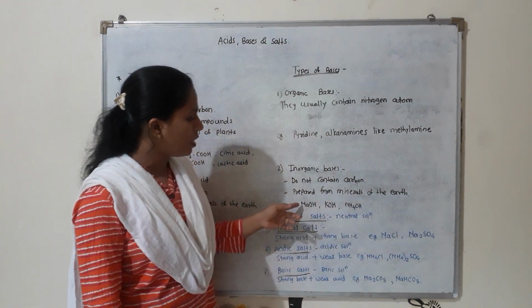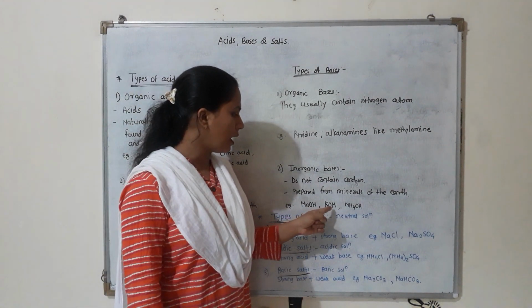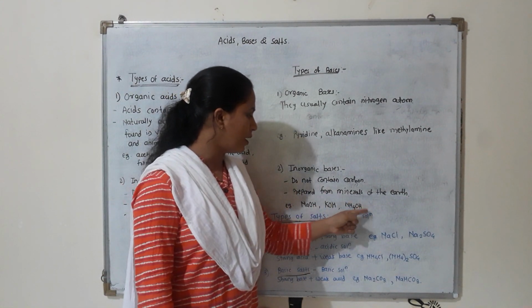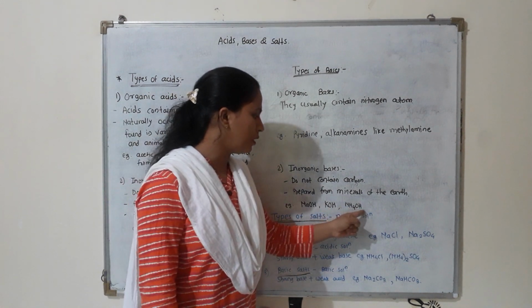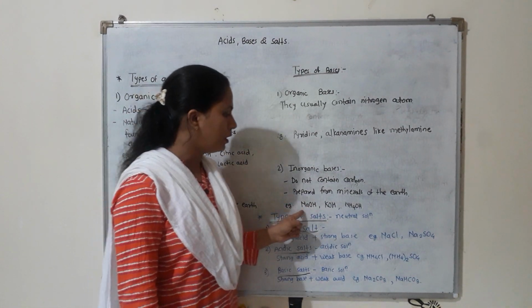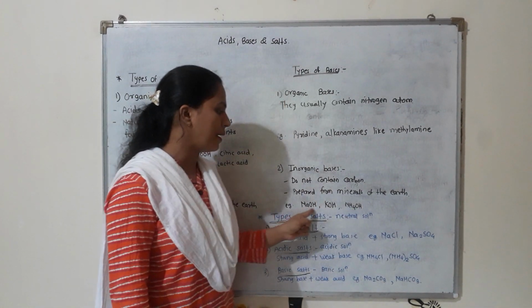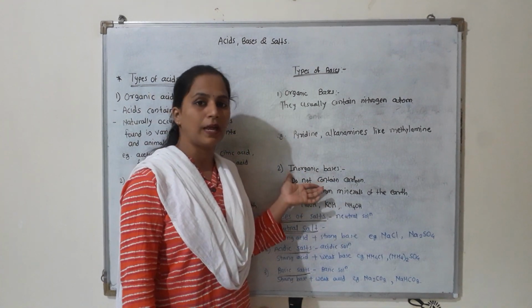So examples are sodium hydroxide, NaOH, potassium hydroxide, KOH, then NH4OH. You can see here carbon atom is not present. So we have studied about these acids. These are strong. We have studied about these bases. These are strong bases. Okay. So sodium hydroxide, KOH, these are inorganic bases.